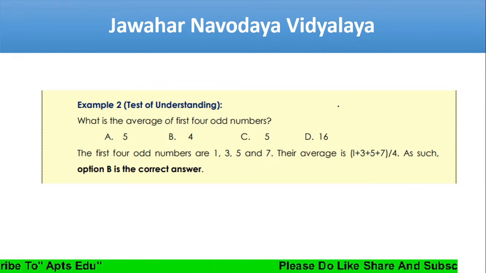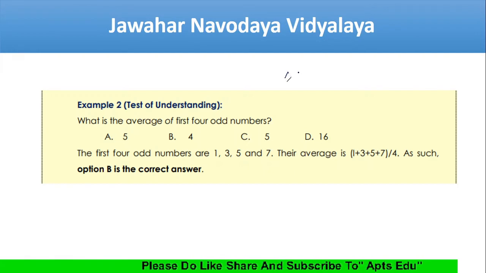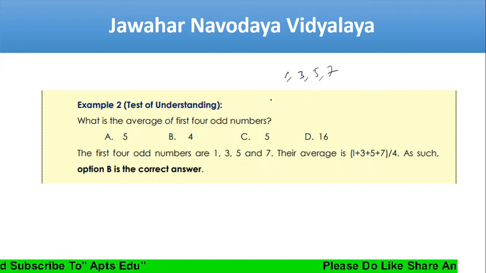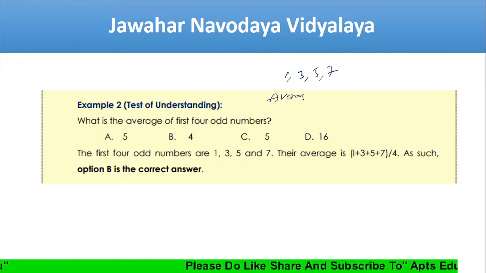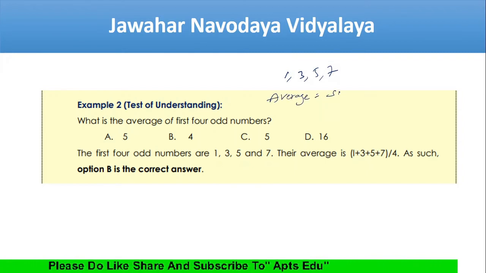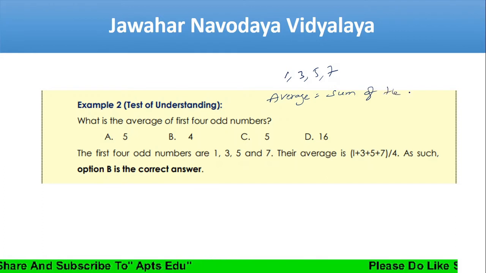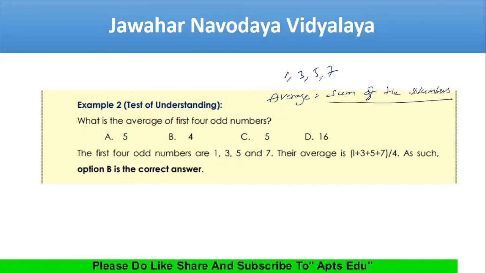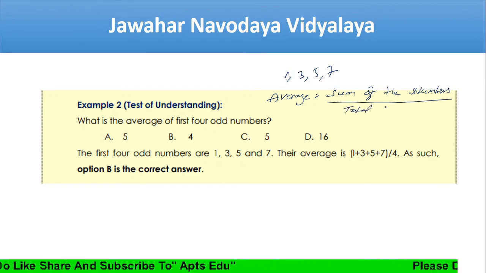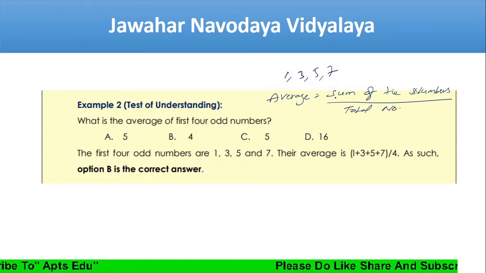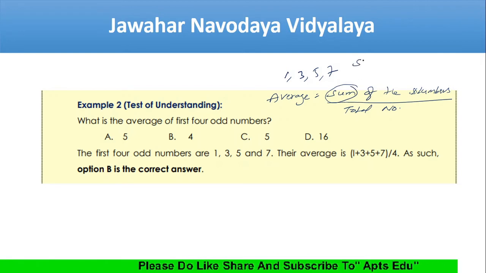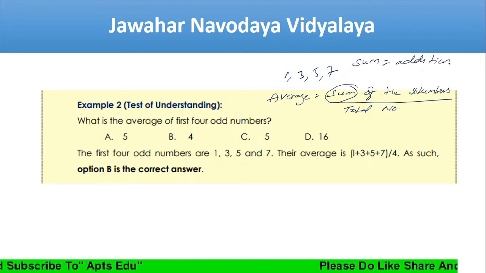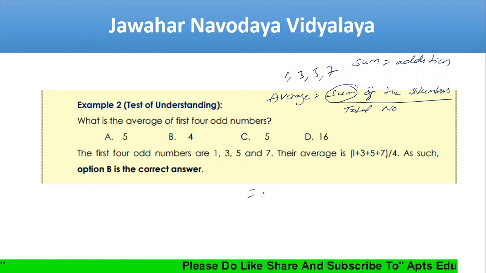Next, what is the average of the first four odd numbers? If you take the first four odd numbers, it starts with 1, 3, 5 and 7. Average is nothing but what? Sum of the numbers divided by the total number. Sum is nothing but addition. Those who don't know, it is addition. So I'll add.